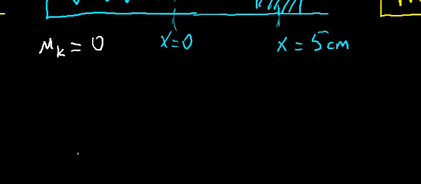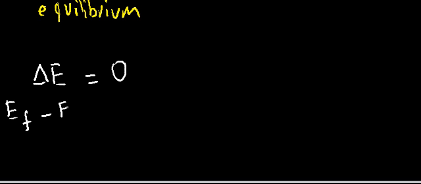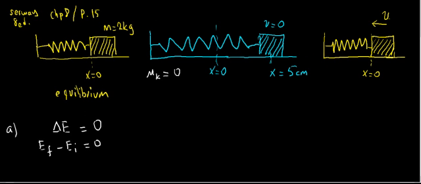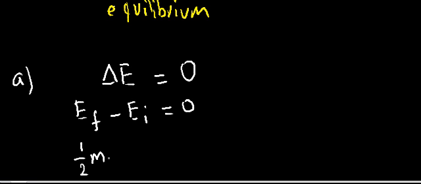If there are no frictional forces, the solution is that the change in the total mechanical energy is equal to 0. So this means the final mechanical energy minus the initial mechanical energy is equal to 0. At the final position of the mass here, since there is no stretching or compression in the spring, because we are momentarily in the equilibrium position, the only energy that the block has is the kinetic energy because of the motion. So we have 1/2 mv squared